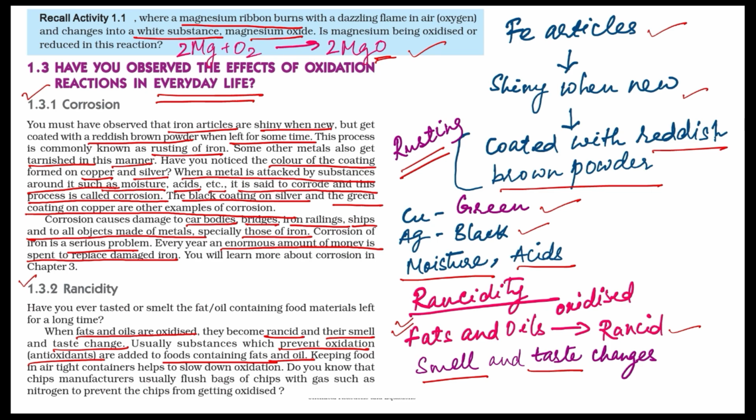Keeping food in airtight containers helps to slow down oxidation. Okay, keeping food in an airtight container will not prevent oxidation, but it will slow down oxidation. Do you know that chips manufacturers usually flush bags of chips with a gas such as nitrogen to prevent the chips from getting oxidized? So what is the gas used to prevent the oxidation of the chips? It is nitrogen gas.